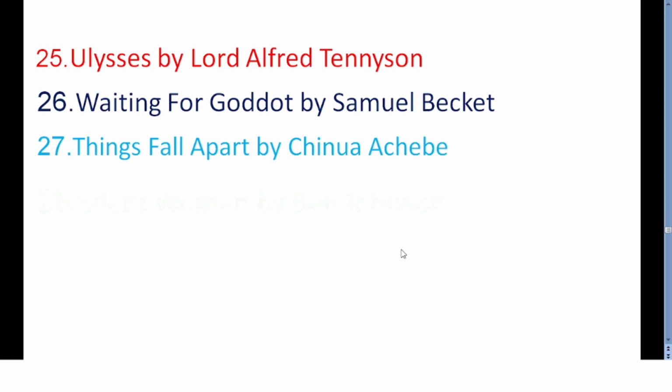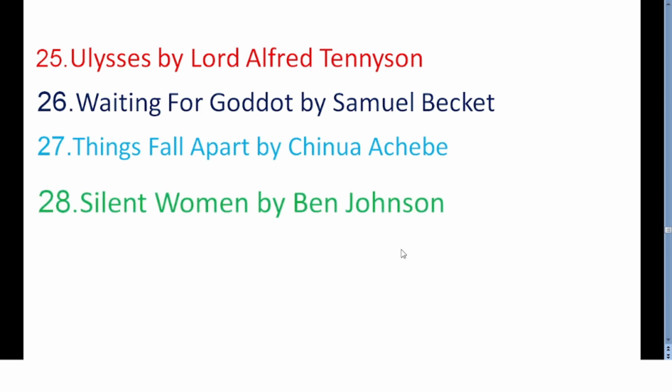If you go to the next one, The Silent Woman by Ben Jonson. This is also a very important work, because Ben Jonson was a contemporary of William Shakespeare, and this is a comedy from the Renaissance. The play is about a man named Dauphine who creates a scheme to get his inheritance from his uncle Morose. The plan involves setting Morose up to marry Epicoene, who is disguised as a woman. So this is The Silent Woman.